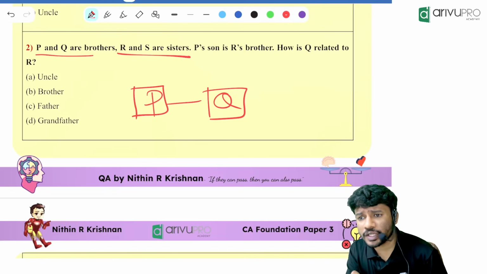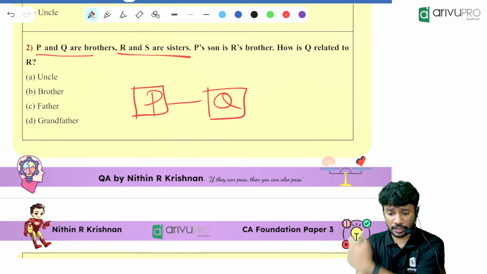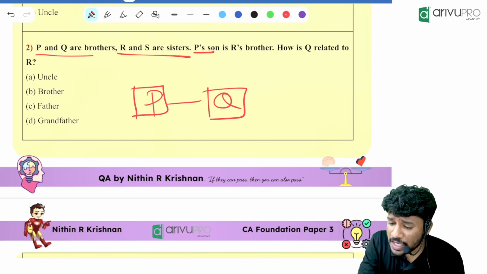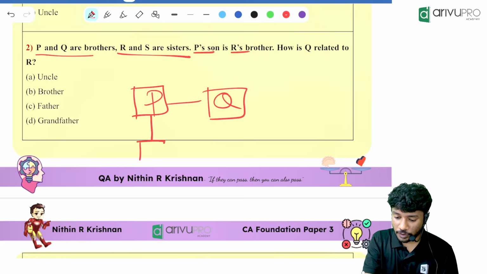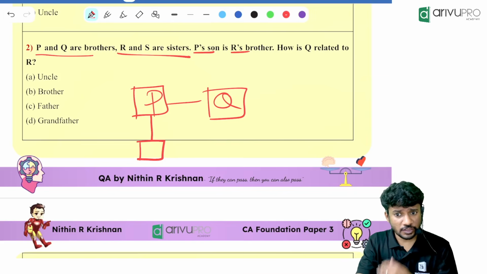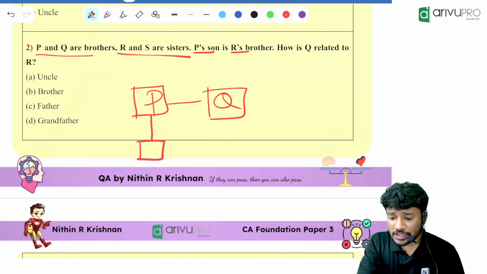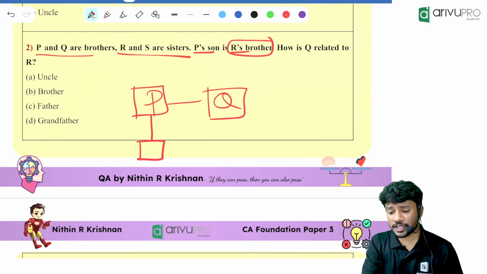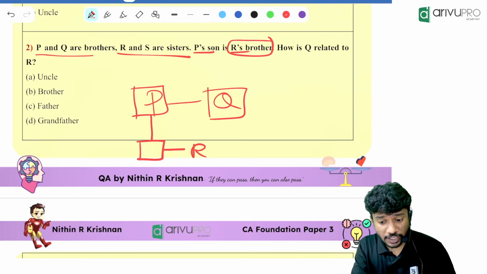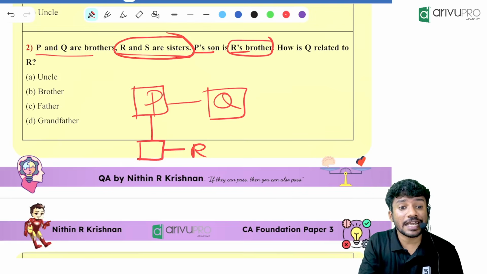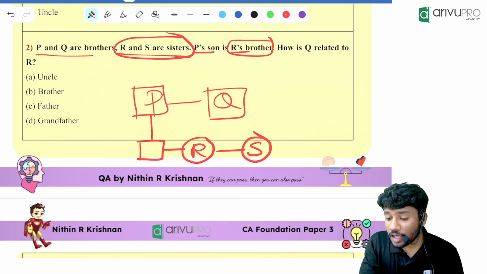Can we connect it over here? No, we will not connect it now. Let it be there. We will do that in the future. P's son is R's brother. P has a son. Son means what? Box. Which generation now? Lower generation. R's brother means this son is no one but R's sibling. Correct? Then what do you know about R? R and S are sisters.